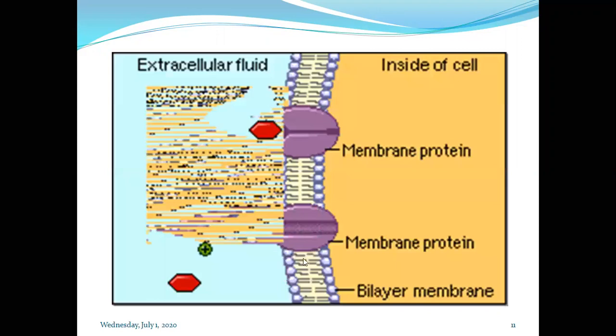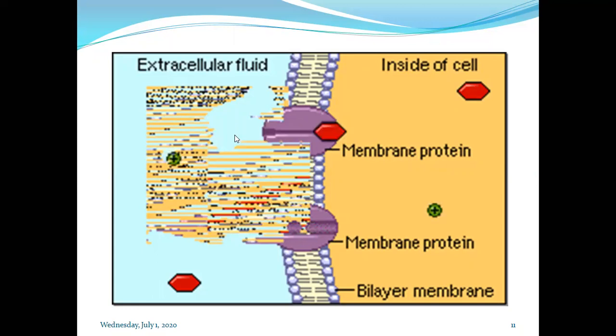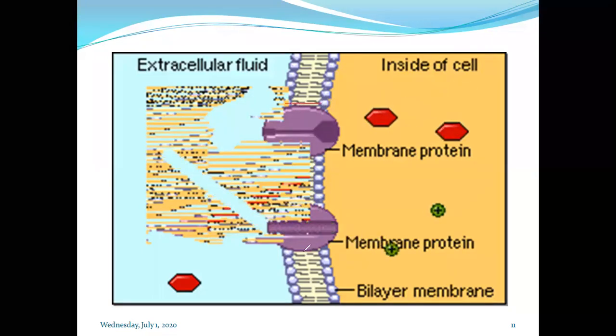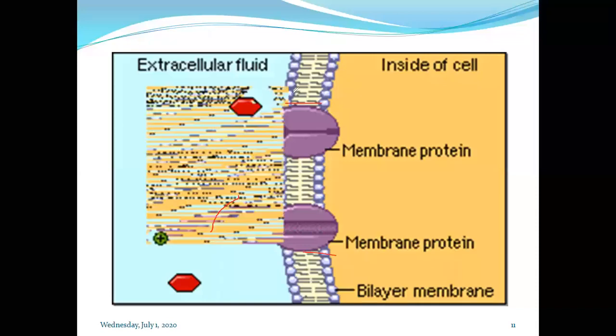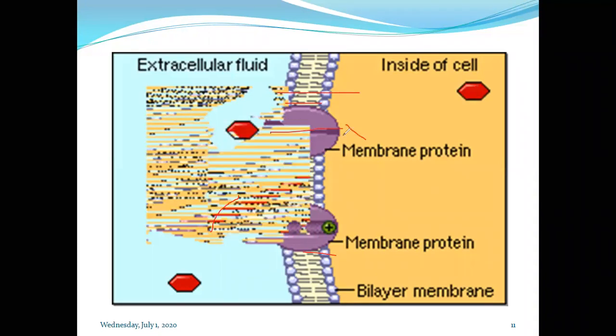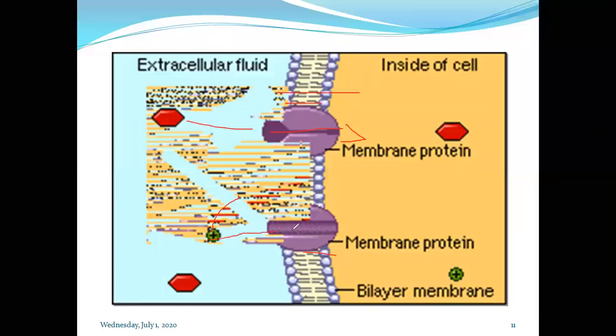So this is facilitated diffusion, or the channel. Here also we can observe this is one opening, this is another opening. Depending upon the size and the charge, the molecules are moving. These molecules are not able to move from this region. They only move from this region, because the opening and pore size is sufficient to let these molecules pass. These molecules will pass through this membrane, through this opening.